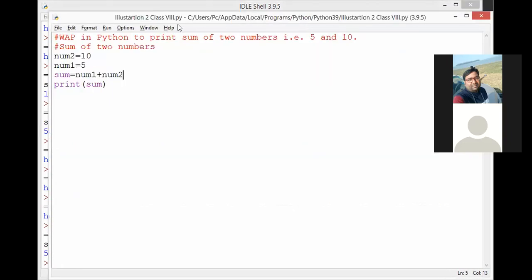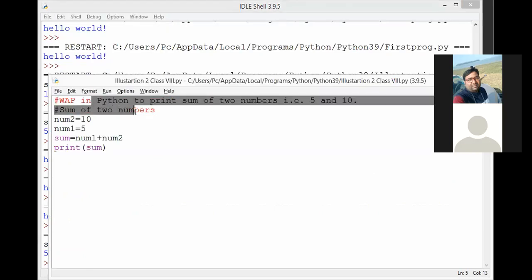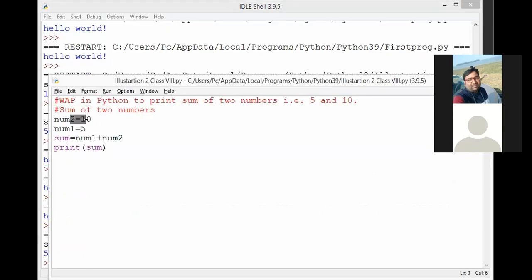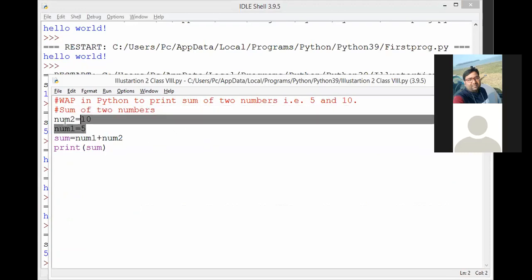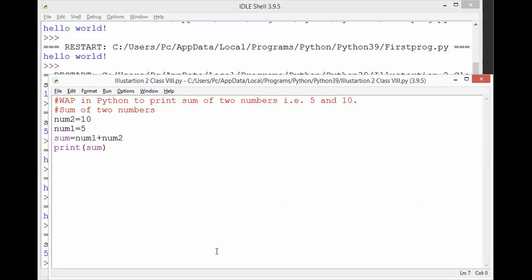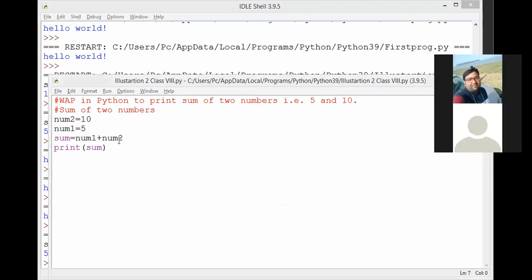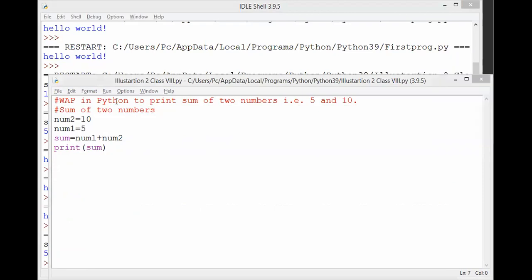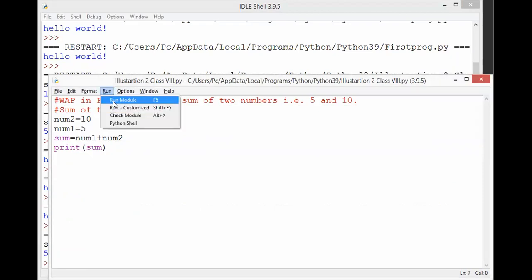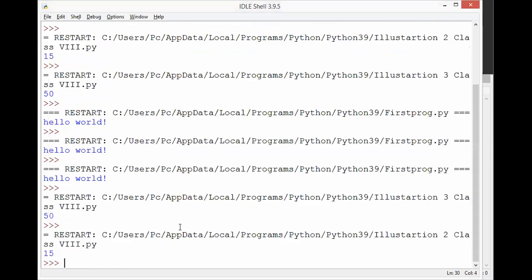I have one more illustration with me, illustration number 2 of your book. Here I have given two comments. Num2 is 10, num1 is 5. I am simply assigning the variables over here. Then I am adding num1 plus num2. This is the expression. I am printing sum. So what will it print? It will simply print the addition value, 15. Okay, so this was illustration number 2 of your book.